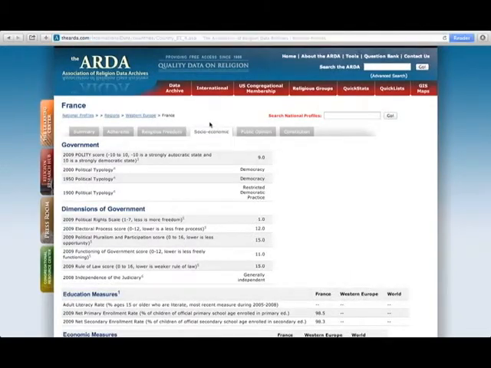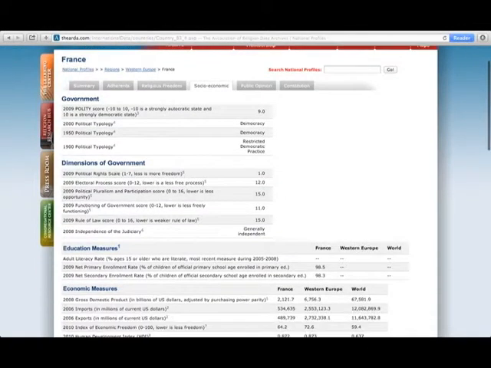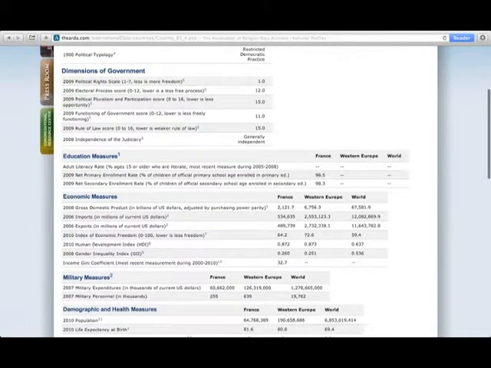Next, we're going to click on the SocioEconomic tab. Here we get a little more information about France's government, along with other information regarding education in that country, economic information, military measures, even demographic and health measures. So this tab can be very helpful to get a much broader outlook on this nation.